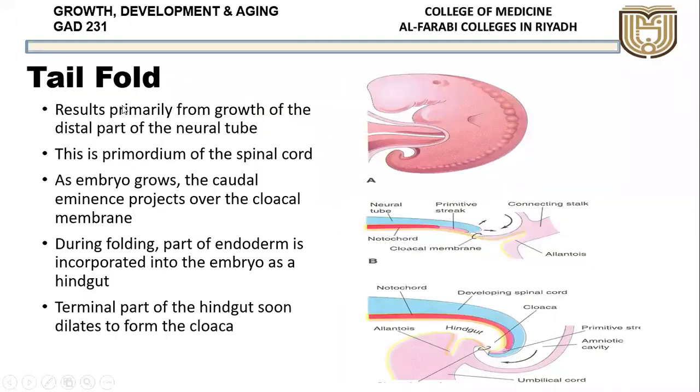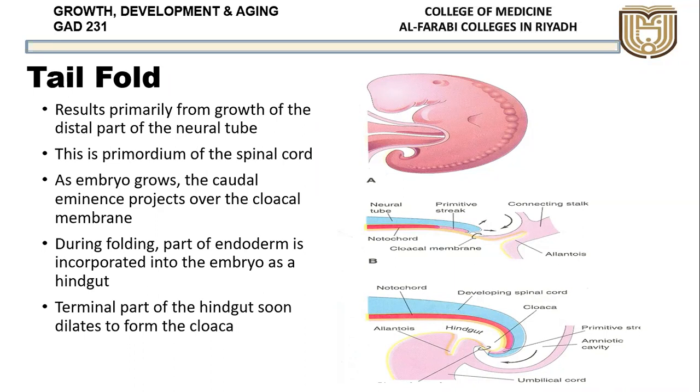Okay. So the tail end results primarily from the growth of the distal part of the neural tube. If you see on the top here, this is the neural tube, which I said will form the future spinal cord. Here is the future spinal cord. This is the notochord, and here is the primitive streak. Okay, yesterday the question was what the primitive streak will give rise to. It is not the ectoderm or the endoderm, it is the mesoderm. It is the mesoderm.